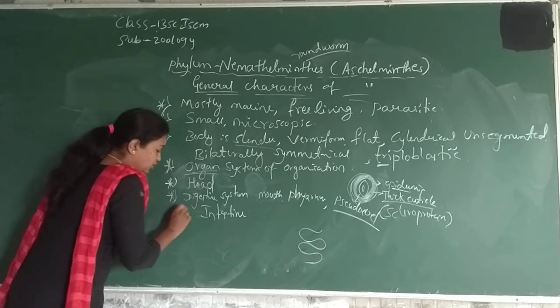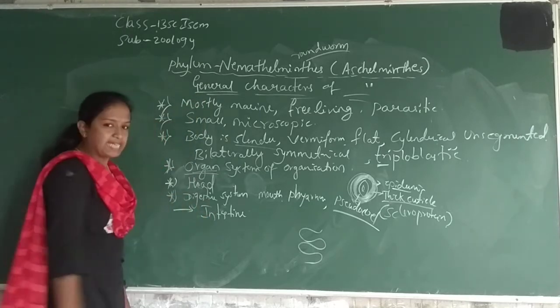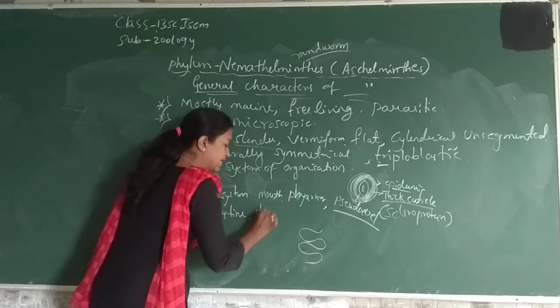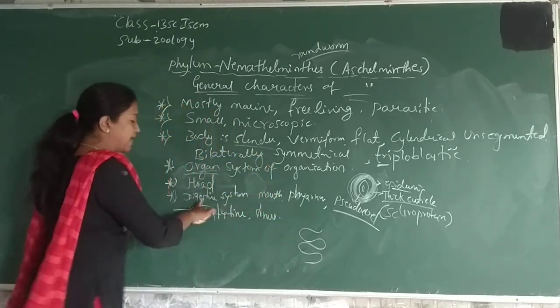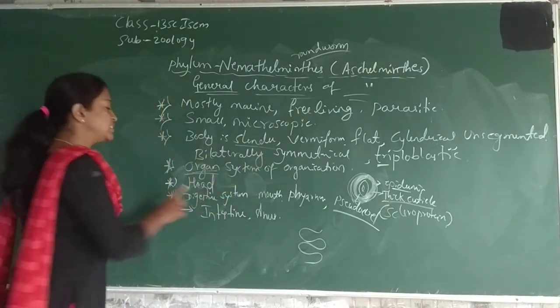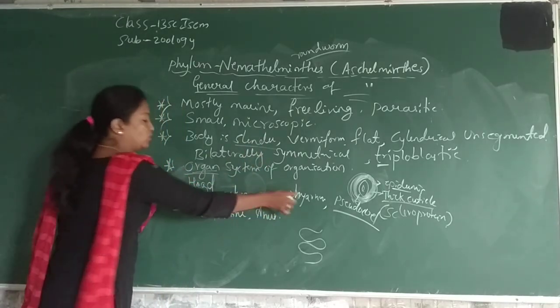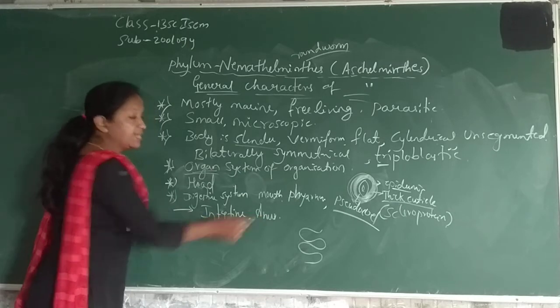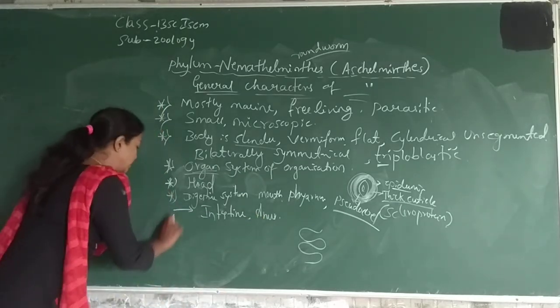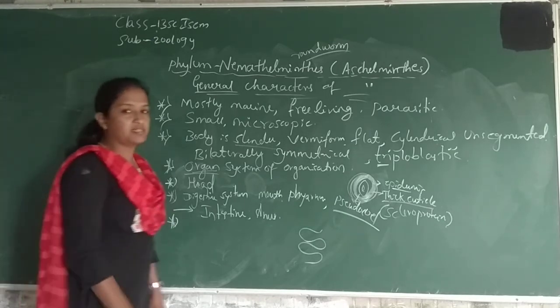Ascalepids, a straight intestine is present, as well as an anus. So that's why the digestive system in Ascalepids is complete. The digestive organs are present: mouth, pharynx, straight intestine, and anus in the posterior part of the body. So that's why the digestive system is present in these animals.